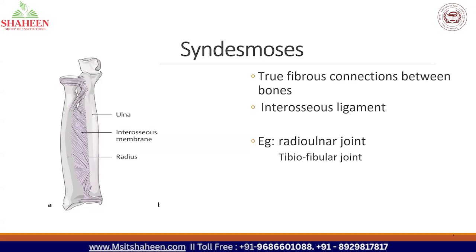Generally, we say only teeth. The upper teeth and the lower teeth, we can see peg and socket joint. I think that is present only in the teeth. You can say two examples: upper teeth and lower teeth. That's all. Okay, ma'am, thank you.